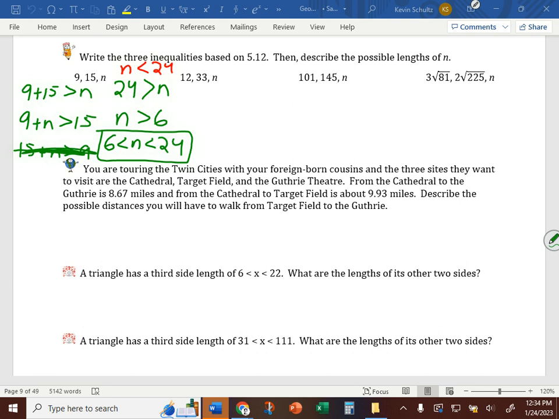Arlene. Will there ever be one where there is less than or equal to or greater than or equal to? Not using the triangle inequality theorem. Because the theorem itself states that the sum of two sides must be greater than the third side. Yeah. Do we have to do that third problem even though we know that it's not useful? No. The reason why I put it up there is because we're probably all at different places understanding what's going on up here. And so to see that third one and understand why we don't use it might be beneficial for some. If you get it, you don't have to write it. Okay.